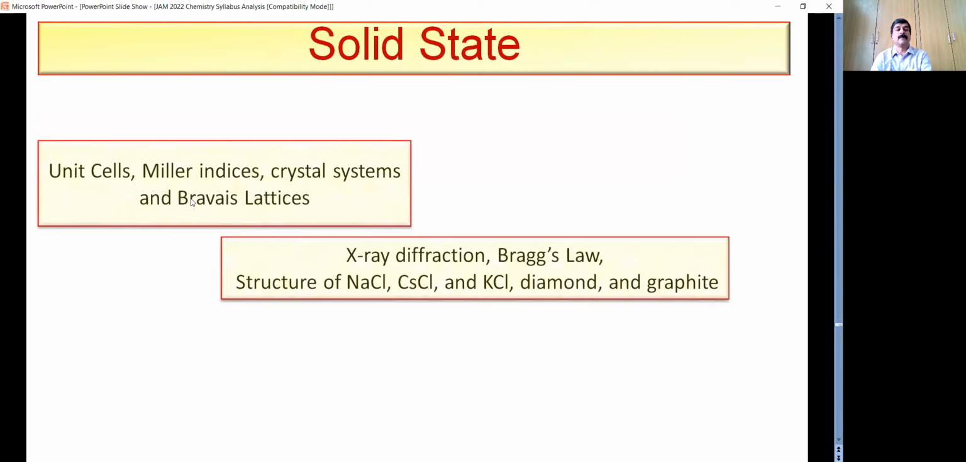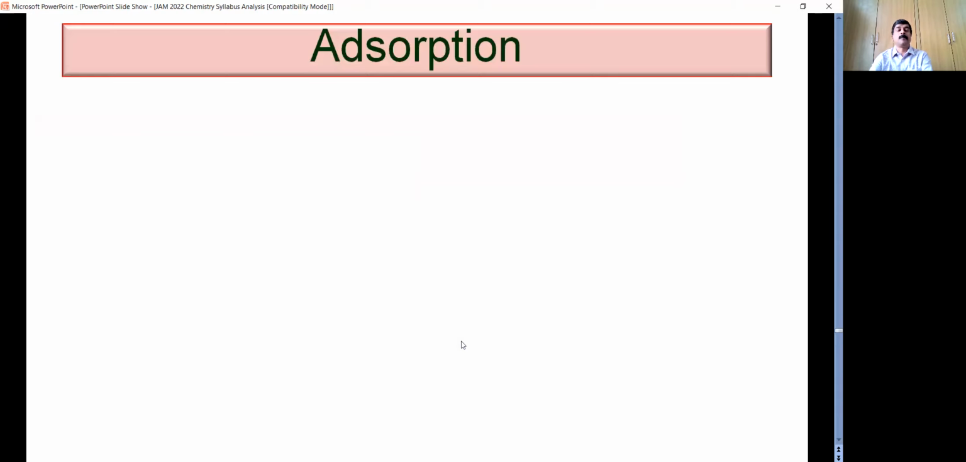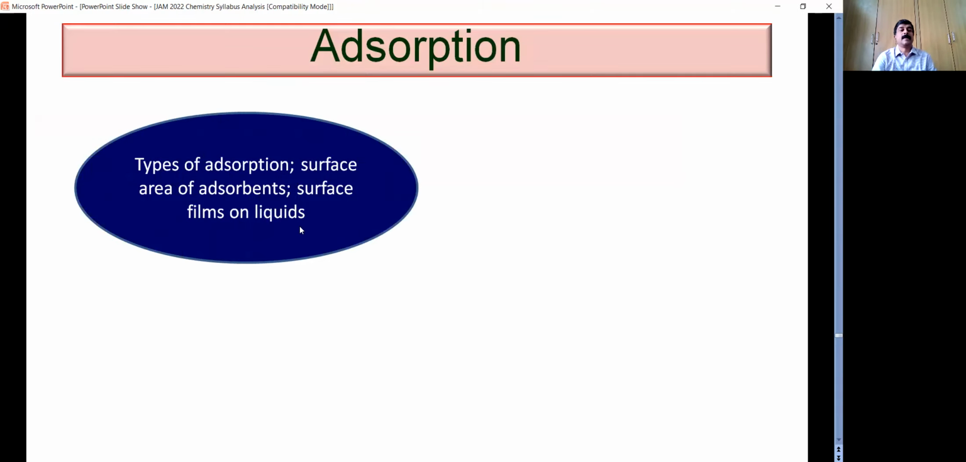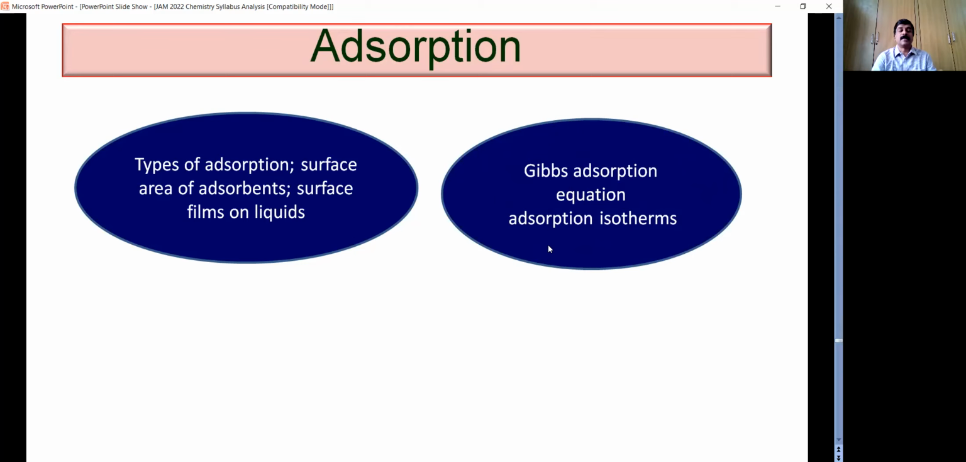And finally, solid state: you have unit cells. We have Bragg's law, then certain crystal systems like NaCl, cesium chloride, etc. These are covalent crystals, these are ionic crystals. Then you have defects in crystals, like stoichiometric defects and also non-stoichiometric defects. You also focus on semiconductors, insulators, etc. This is a simple chapter, mostly theoretical aspects will be asked in this. Types of adsorption, colloids, emulsions, etc. Then you also have adsorption isotherms, like Freundlich, and you have one more.